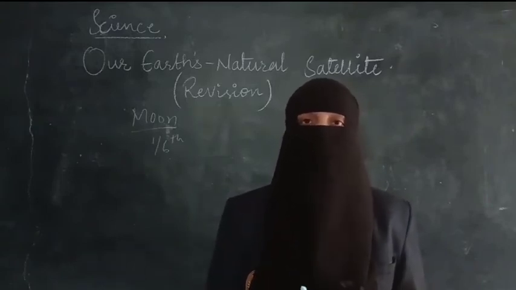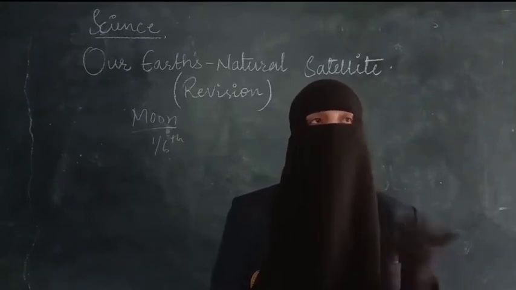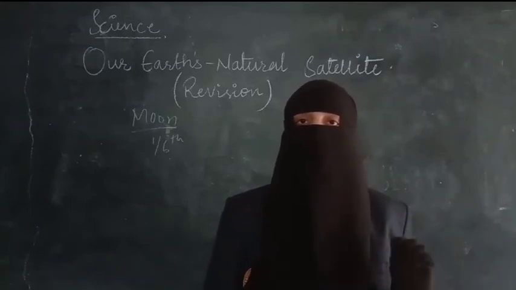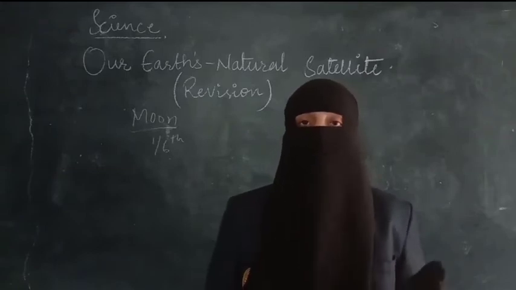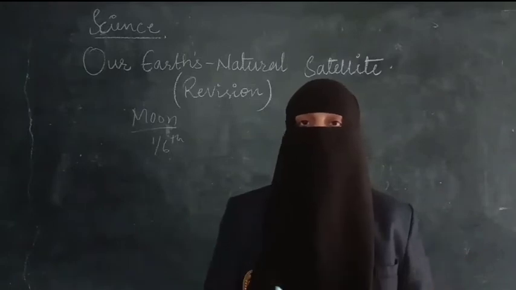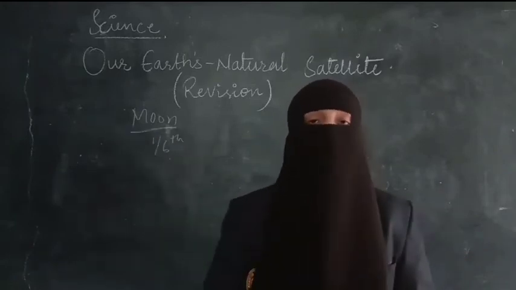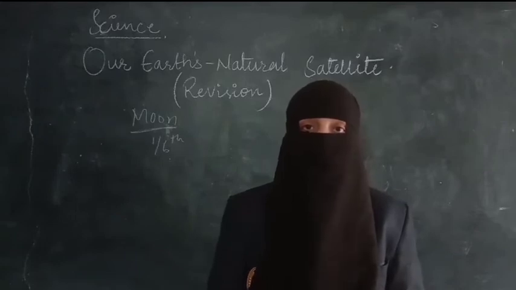Because of the atmosphere, we have air here. Because of the presence of air, we are able to listen to what someone is saying, because air is a medium through which sound travels. If air is absent, sound cannot travel. So on the Earth we can listen to anything, whether spoken loudly or slowly. But on the Moon, air is absent, so if you speak or shout, no one can hear you because there is no air.